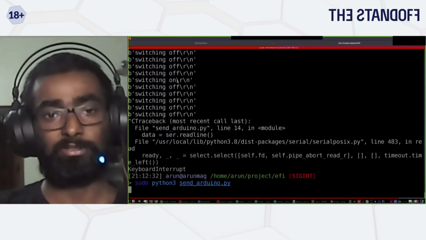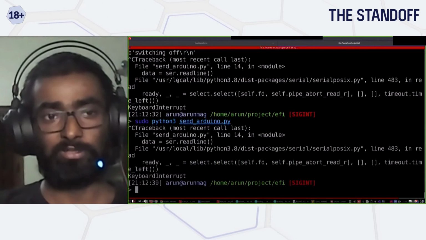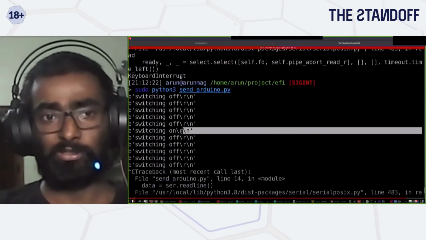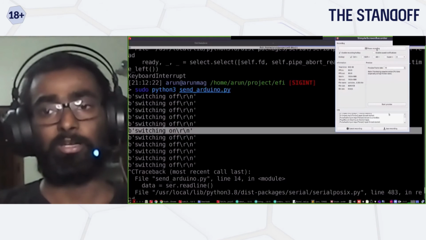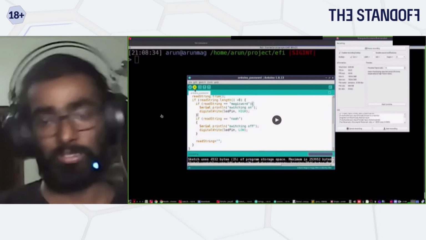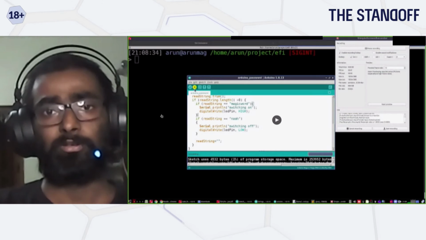Again, it's not foolproof. Most of the EM fault injection is mostly trial and error, and then you can bypass. It's not very complicated like software-based ones, where you need to know exactly where to put your ROP chain or ROP gadget.